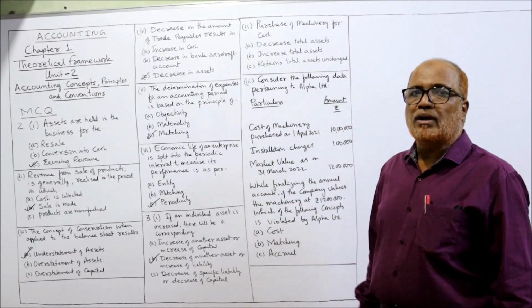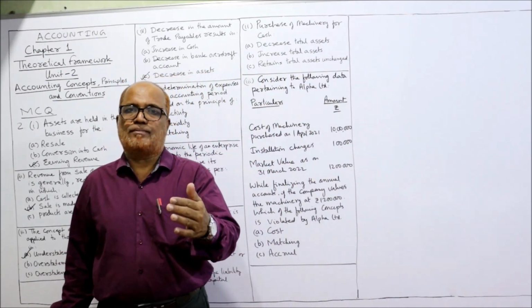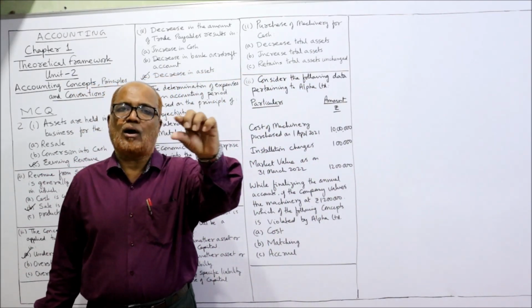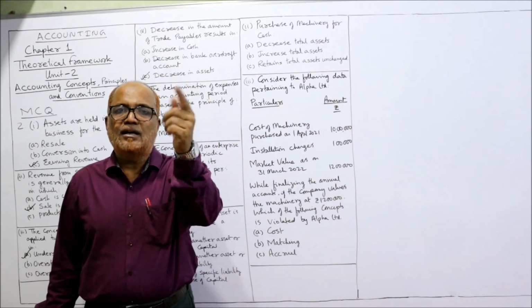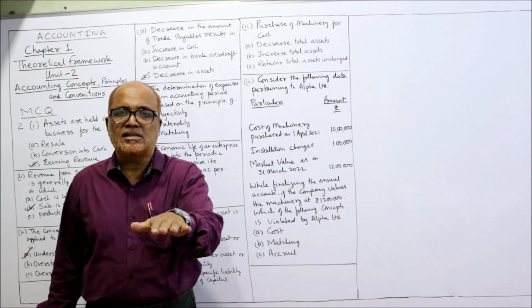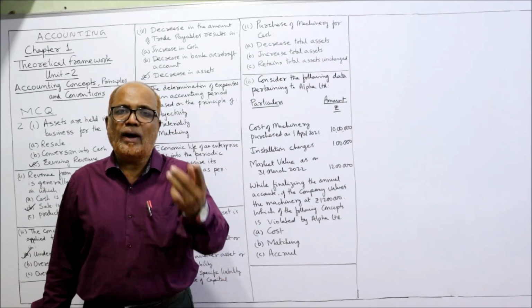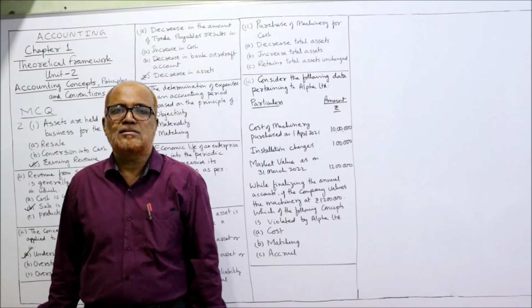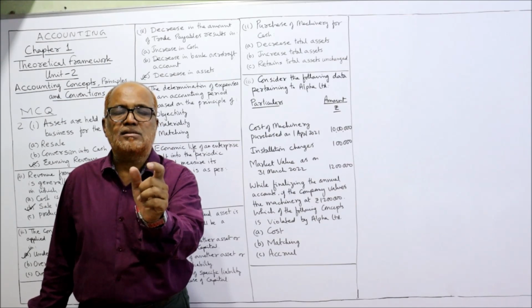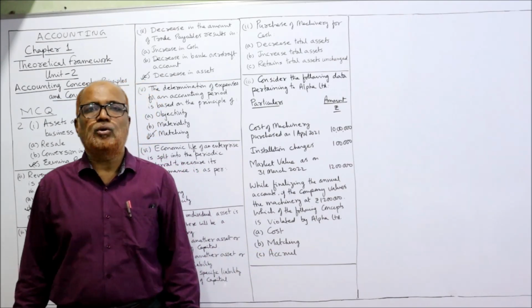Purchase of machinery for cash. When we purchase the machinery for cash, the entry will be machinery account debit, cash account credit. Machinery is increasing, cash is decreasing. Both machinery and cash are assets. One asset increases, with the same amount another asset decreases. So what will happen to the total assets? It will remain constant, no change in the total assets.